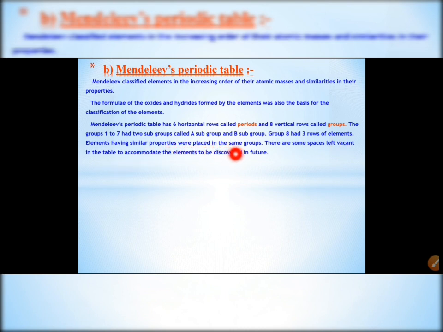Group 8 had 3 rows of elements, and elements having similar properties were placed in the same group. There are some spaces left vacant in the table to accommodate the elements to be discovered. Mendeleev left some gaps in his periodic table, and instead of looking upon these gaps as defects, Mendeleev boldly predicted the existence of some elements that had not been discovered at that time.